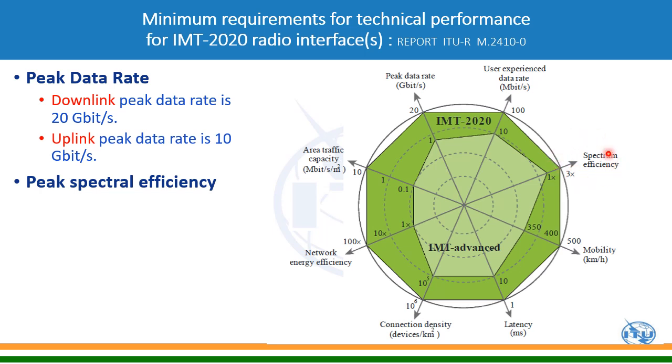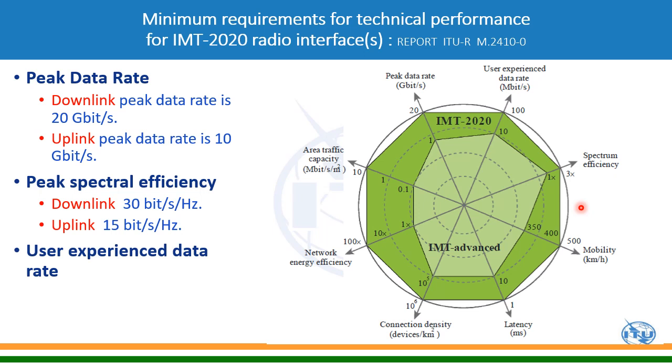The peak spectral efficiency in 5G is 3 times better than 4G. If it was 1x in 4G, it is 3x in 5G. In case of 5G, it is actually 30 bit per second per hertz, whereas in 4G it was 10 bit per second per hertz. That is in downlink, of course. In uplink it is half, 15 bit per second per hertz in 5G.